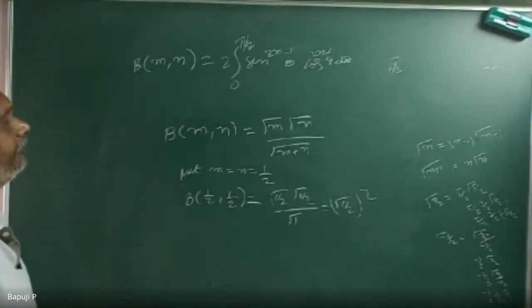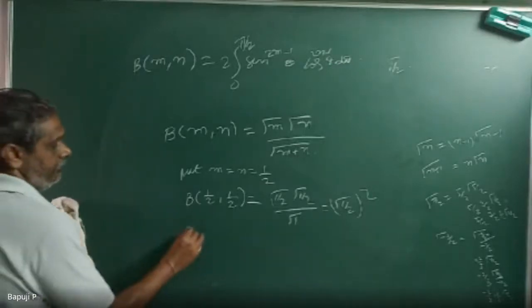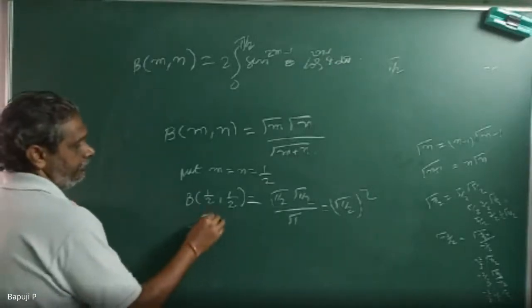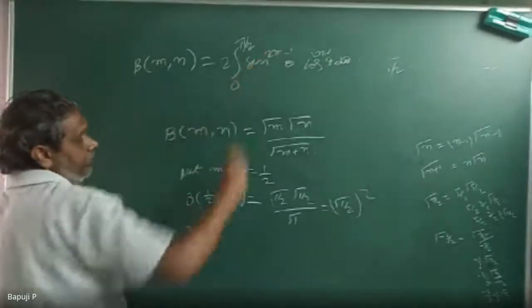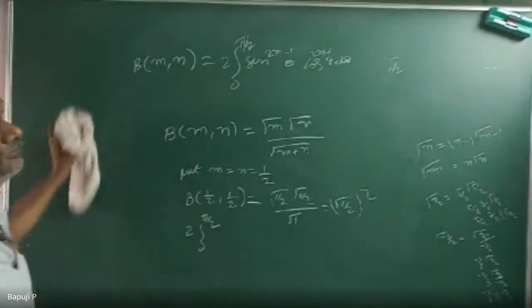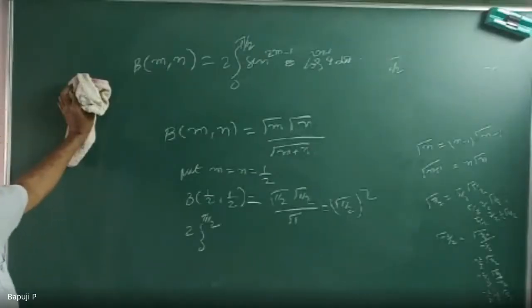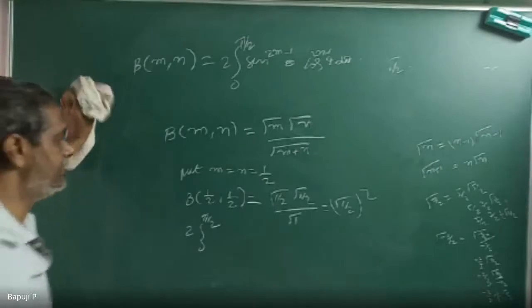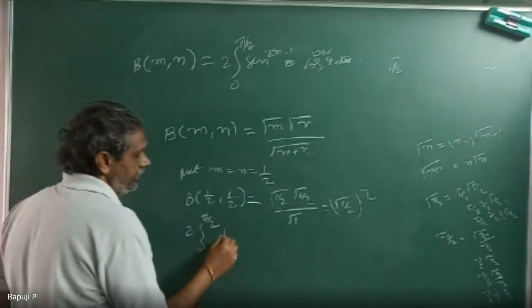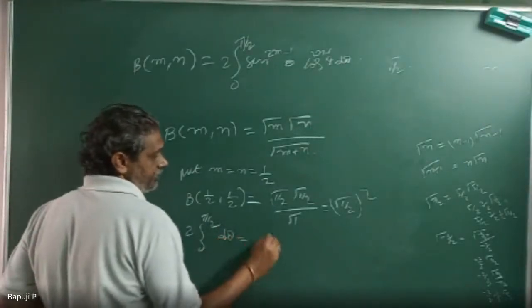If we substitute m is equal to half and n is equal to half, we get 2 into the integral from 0 to pi by 2 of sine power 0 theta cos power 0 theta d theta. Anything to the power 0 is 1, so only d theta alone remains.